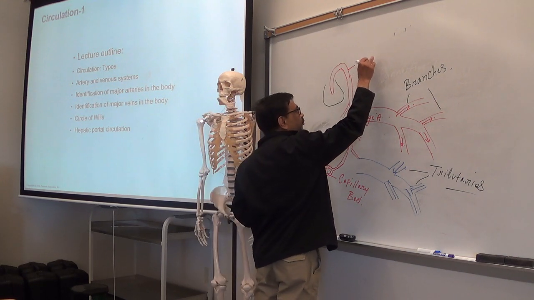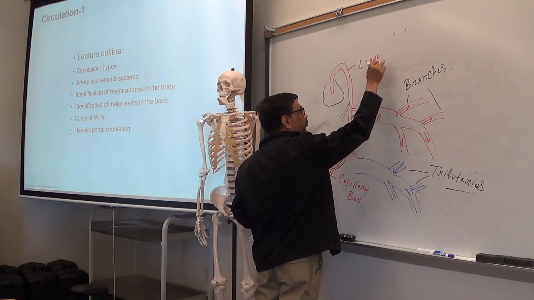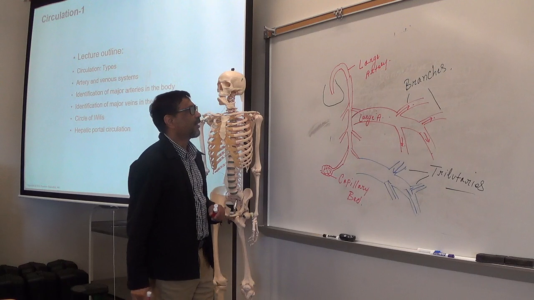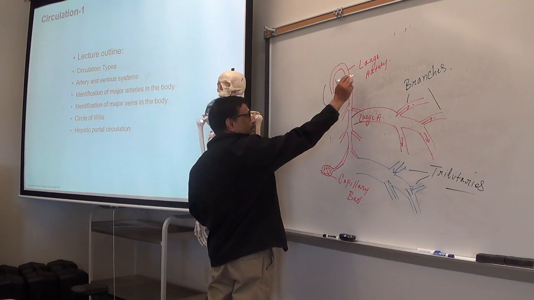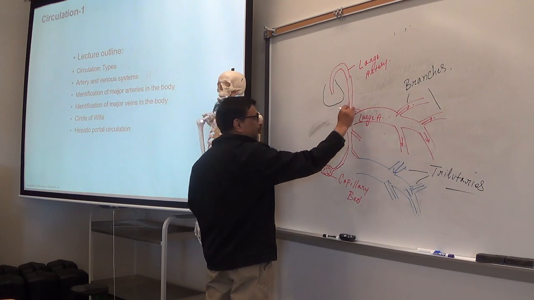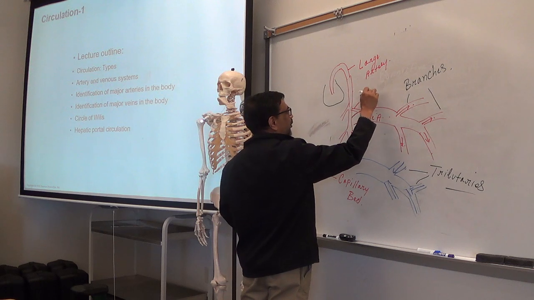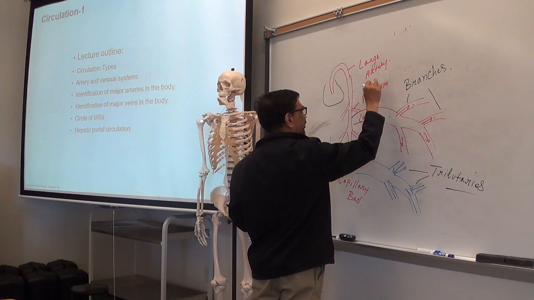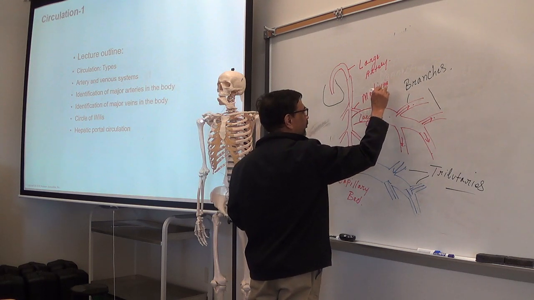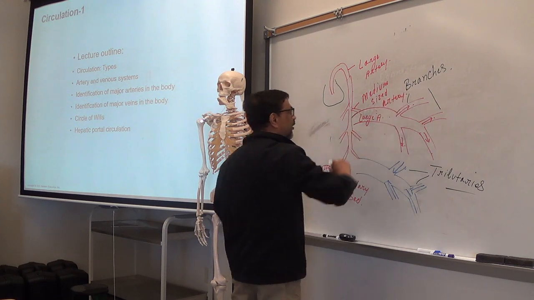So this is large artery close to the heart, right? Takes the blood out from the heart. Then large arteries give blood to the medium sized artery. Okay.